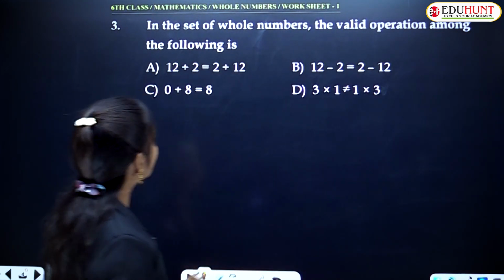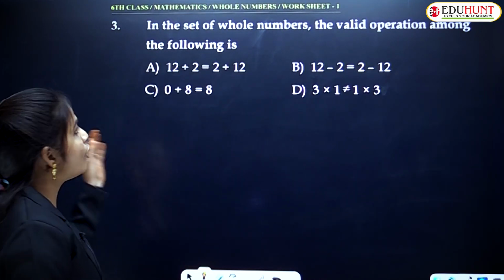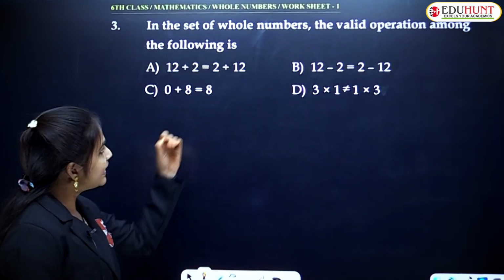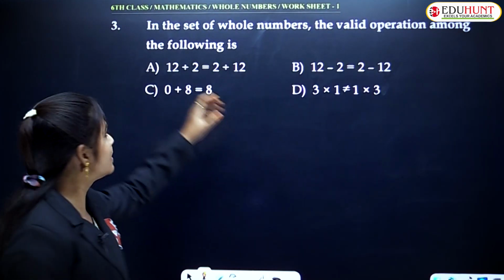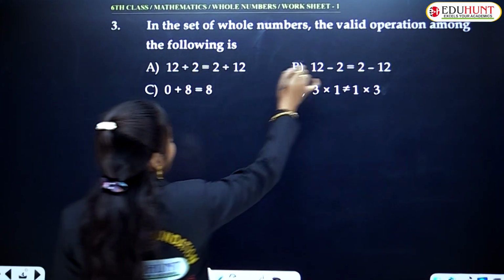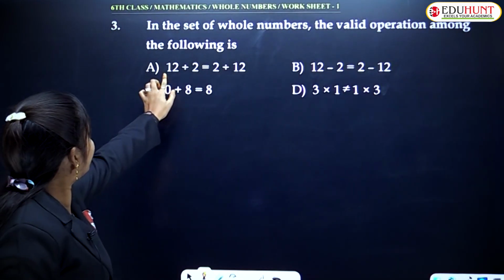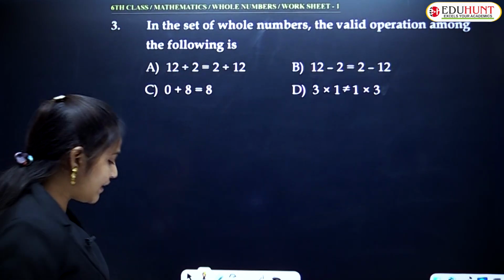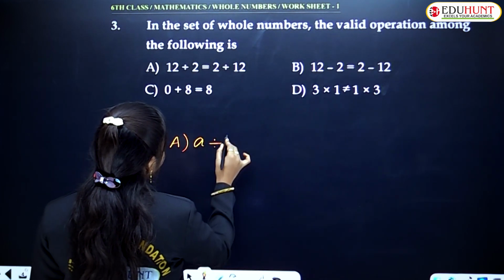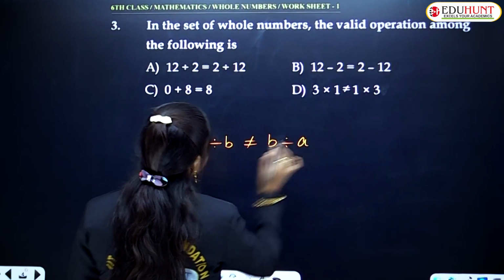So as per that synopsis, they are asking in the set of whole numbers, which type of operation is valid here. You can find that directly, otherwise if you want, you can simplify it. When you observe these four options, the first option is A divided by B equals B divided by A. In whole numbers, yes or no?